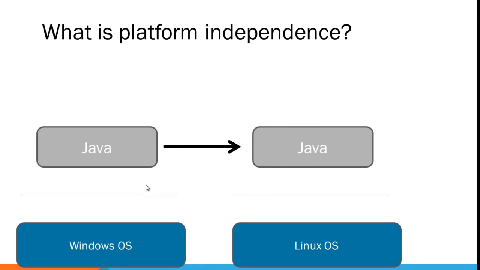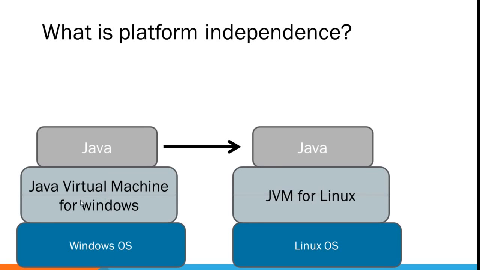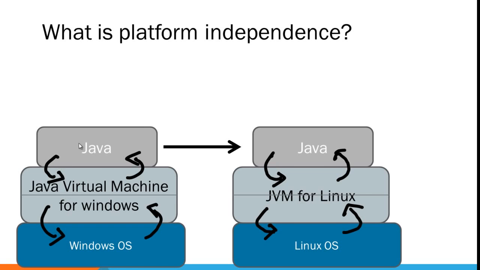So how did they make Java platform independent? What they did is they brought in another layer between the Java language and the operating system. The layer is called the Java Virtual Machine, or JVM for short. Now there are different virtual machines for different operating systems. This virtual machine is dependent on the operating system, but Java will run on top of the Java Virtual Machine. So there is a layer. You can see that they have brought in a layer between the language and the operating system, thereby making Java a platform independent language.